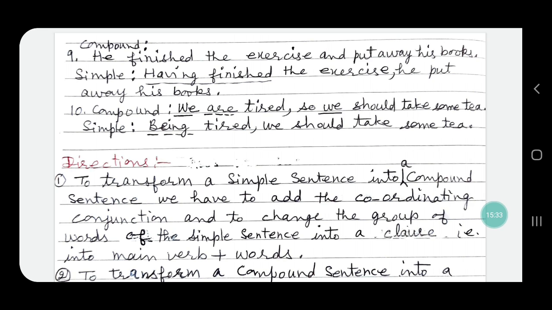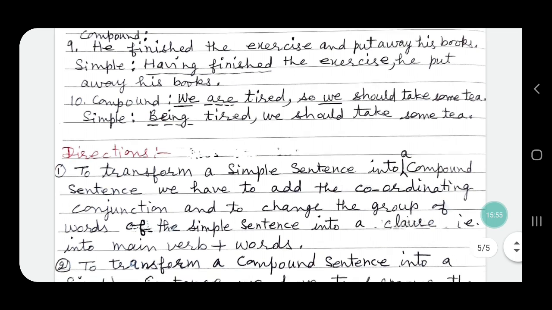The subject of both the clauses of the compound sentence is we, and so we will change it into, being tired, we should take some tea. Being tired is a group of words, and so this becomes a simple sentence.